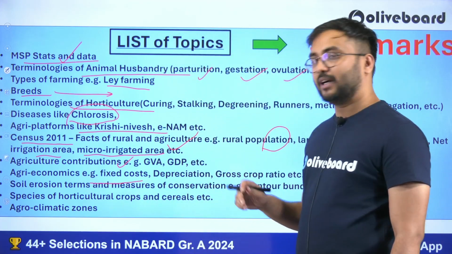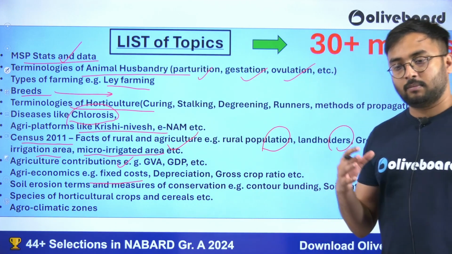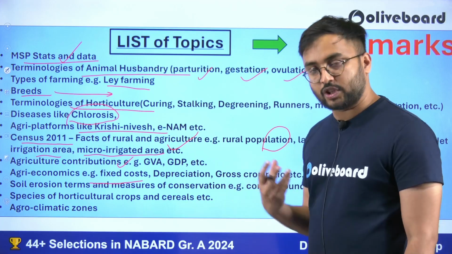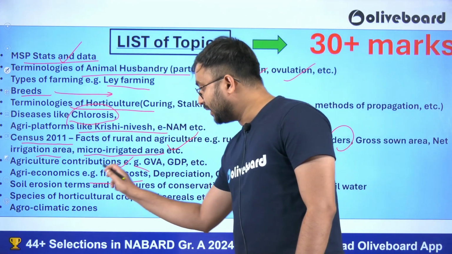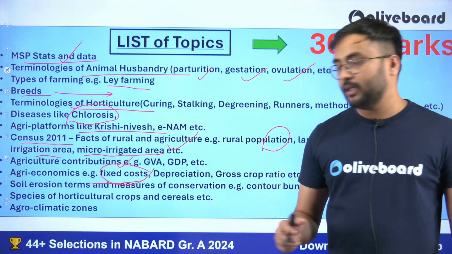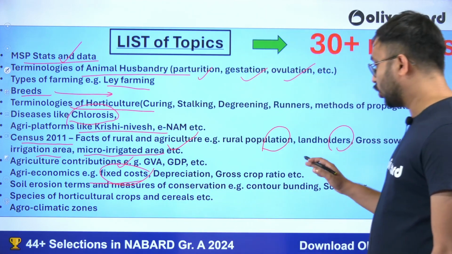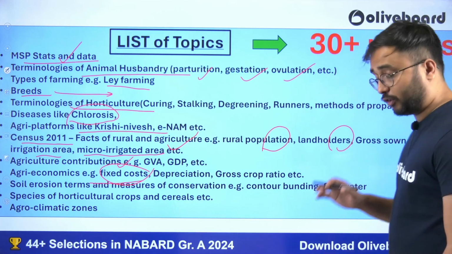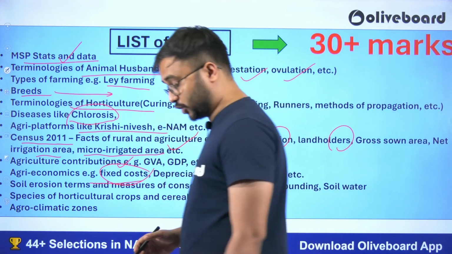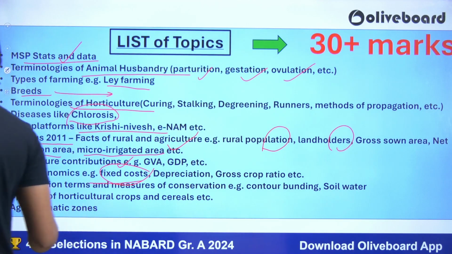Agri-economics, when I'm talking about it, NABARD has a habit that out of the MCQs it asks, one or other MCQ may turn out to be from agri-economics. It may be associated with depreciation, gross crop ratio or fixed cost. Which of the following is fixed cost? Which of the following is variable cost?